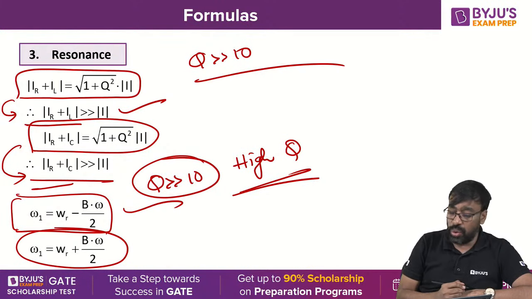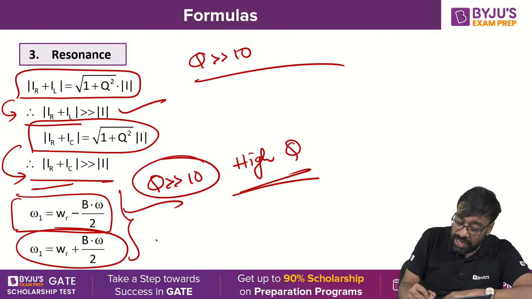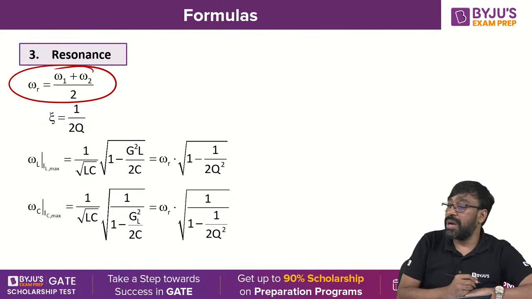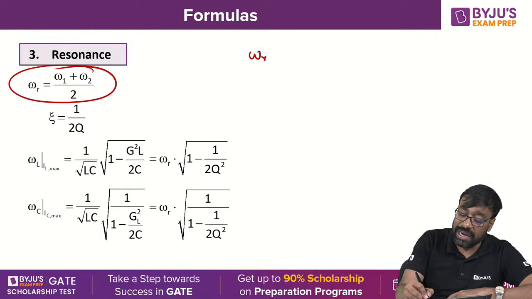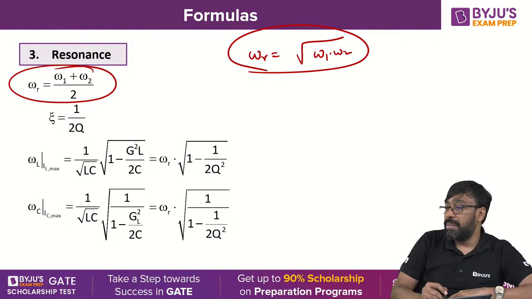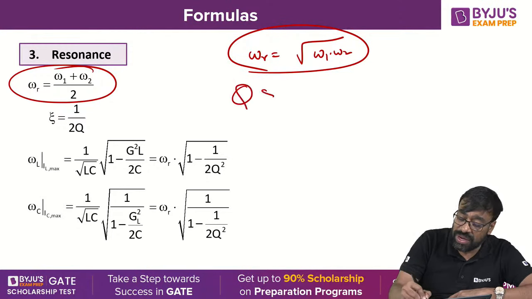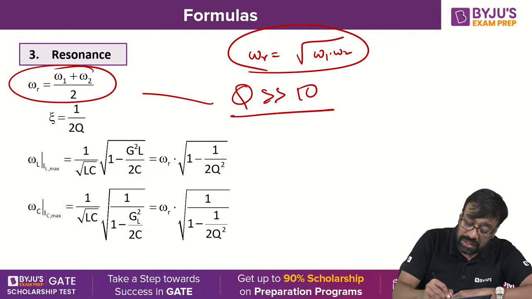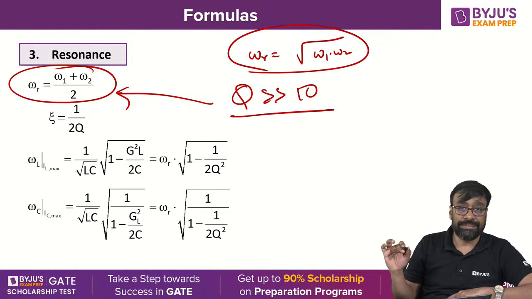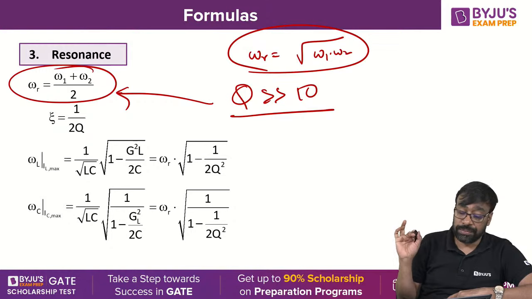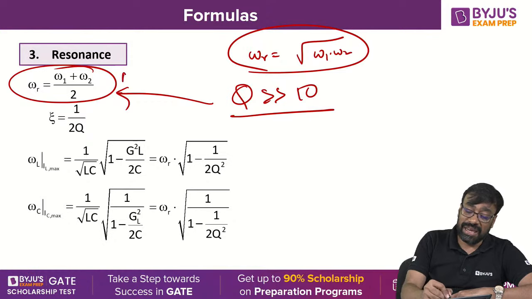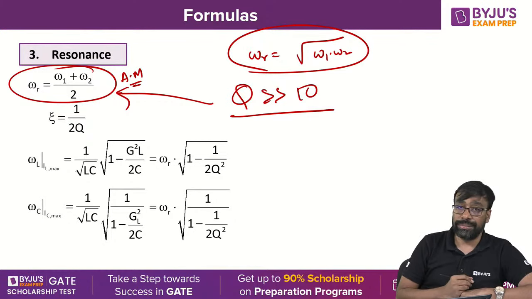Omega 1, omega 2, these formulas are applicable only for what? High quality factors. And this formula you got, omega 1 plus omega 2 by 2. Generally omega r is root of omega 1 and omega 2, the GM of omega 1 and omega 2. But for high quality factors where Q is very much greater than 10, this becomes omega 1 plus omega 2 by 2. This is an approximate formula. I can take omega 1 plus omega 2 by 2, the arithmetic mean of omega 1 and omega 2.